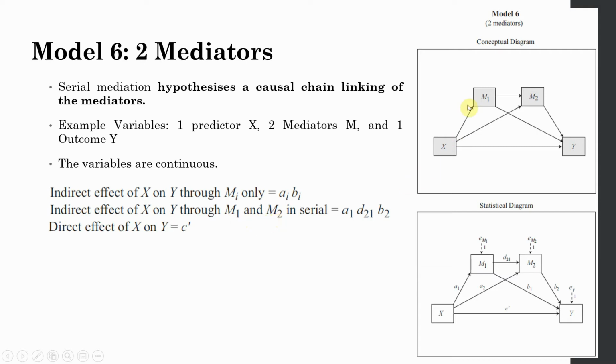This is A1 multiplied by this effect, let's call it D, and let's call this effect from M2 to Y B2. So your indirect effect of X on Y through M1 and M2 would be A1, that is this path, multiplied by this path, multiplied by this path. The direct effect is shown by C prime.